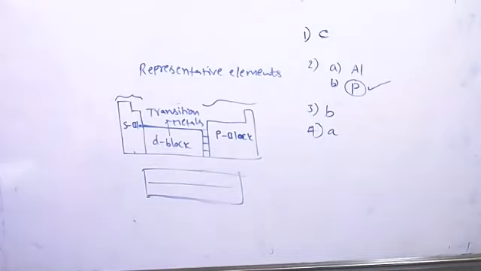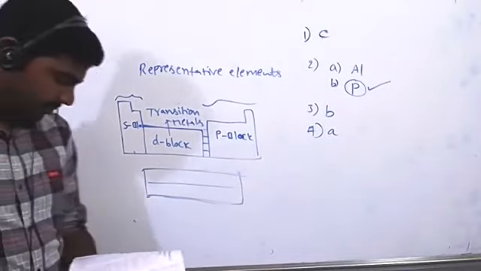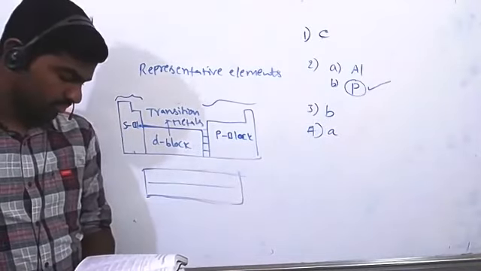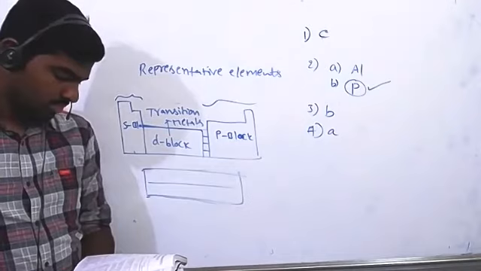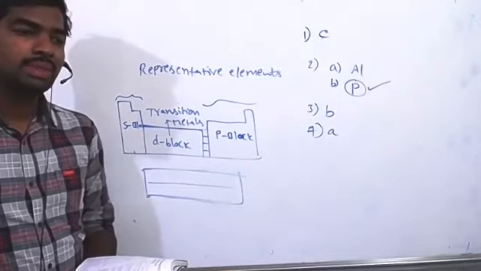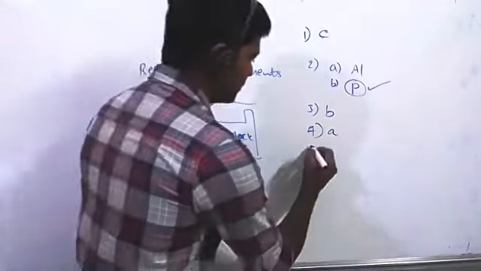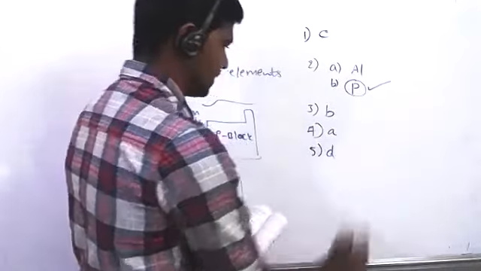Then fifth question, Lakshmi. The correct order in which the first ionization potential increases is, ionization enthalpy increasing order. Option D. Yes, correct.